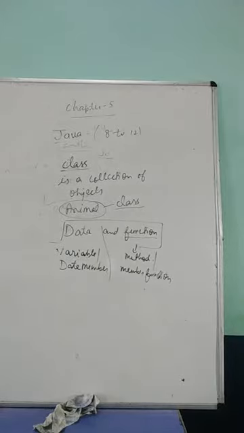Now, this is just an introduction to object, data and class. So in brief, what is an object? An object is a real entity that has some state and behavior. What does state mean? State means the characteristics. For example, take a dog.